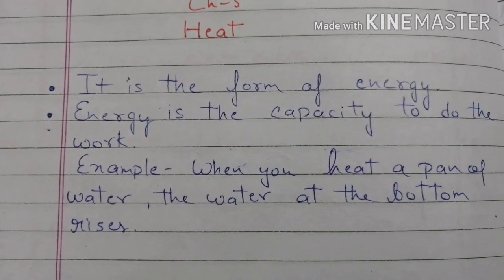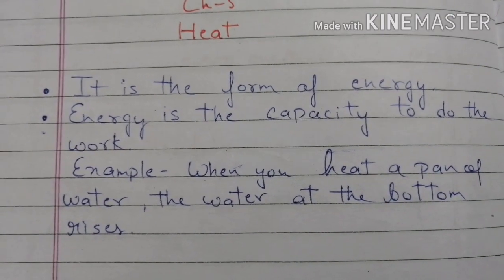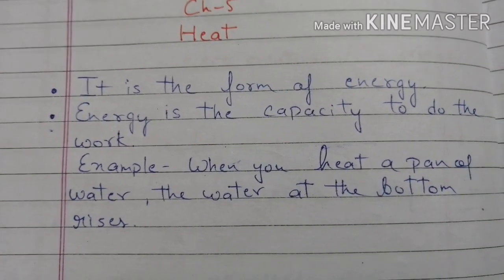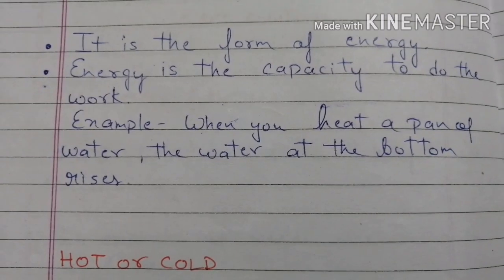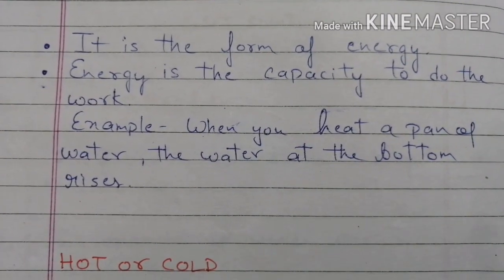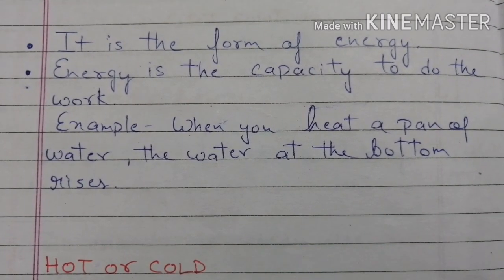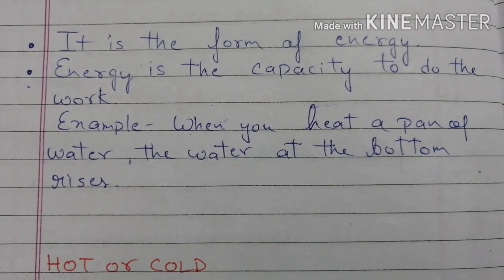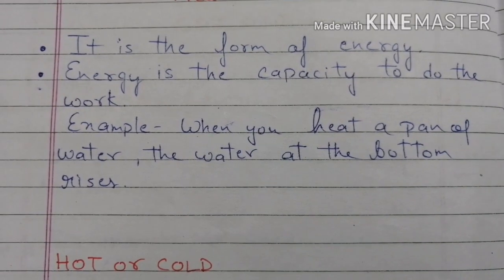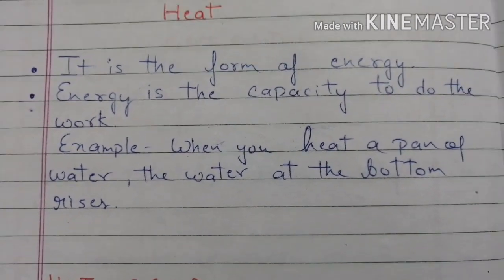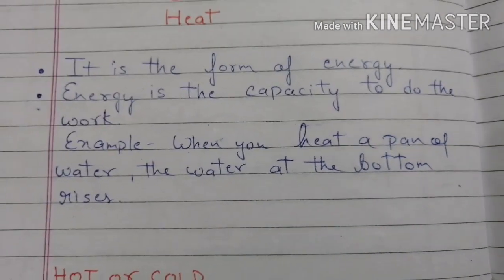It is a form of energy. Heat is also energy like light, wind. Energy is the capacity to do work. For example, I am saying that I am having 20 joules of energy. That means I can do 20 work. So basically, energy is the capacity to do work.